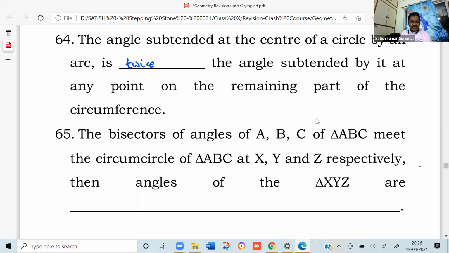So angle X in the triangle XYZ is 90 minus A by 2, angle Y equals 90 minus B by 2 and angle Z equals 90 minus C by 2.